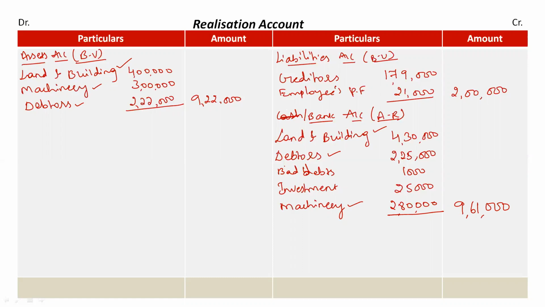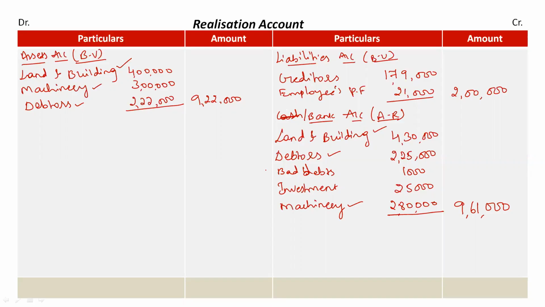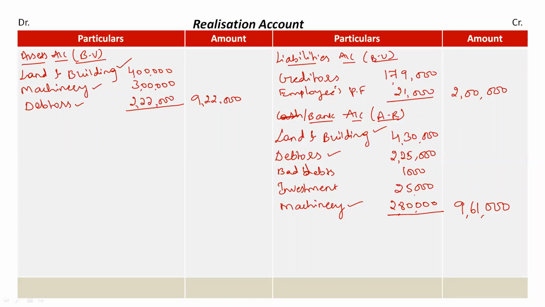Clear? If any of the assets was taken over by a partner, then I would not have recorded it in the cash or bank account. I would record that separately in the partner's capital account. In this case, Vichal is taking over the machinery, but he's immediately paying the cash. That is why I have recorded machinery under cash or bank account itself. You can mention either word, cash or bank account, because in the question it's given cash at bank. I am mentioning it as bank account. Clear? So the amount that I got after realizing my assets is rupees 9,61,000.